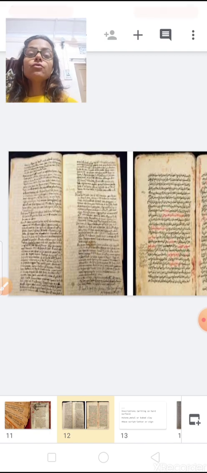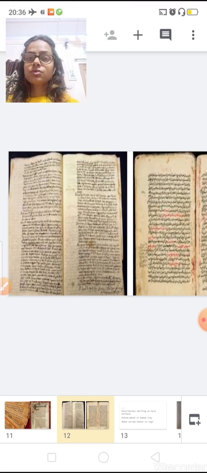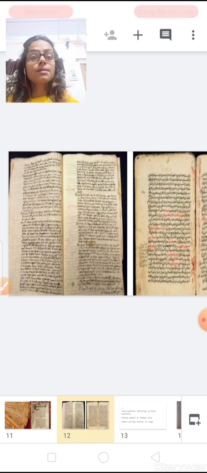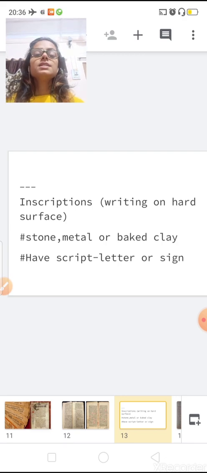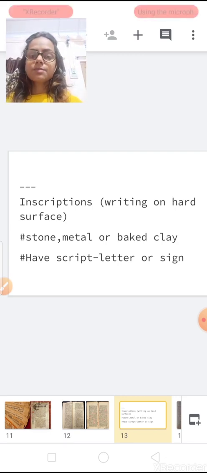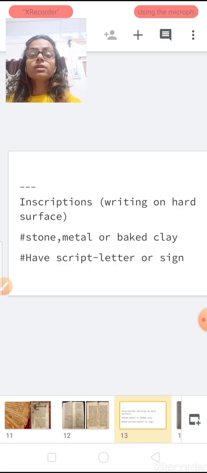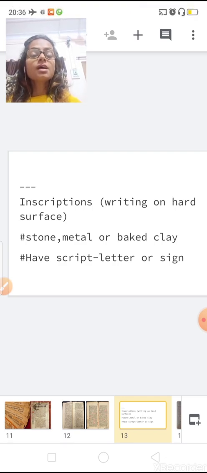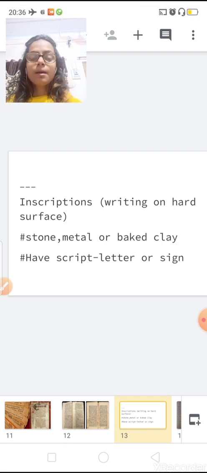Now let's move on to another source to know the history, that is inscription. What are inscriptions? Inscriptions are also writing, on a hard surface like stone, metal, baked clay.